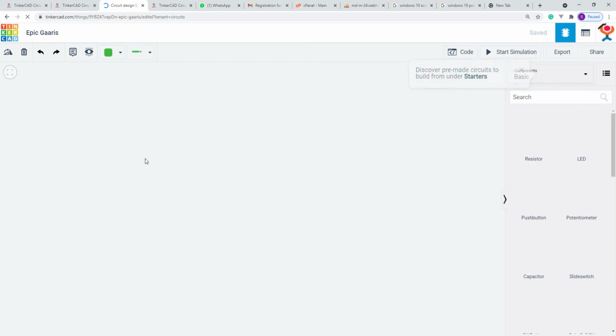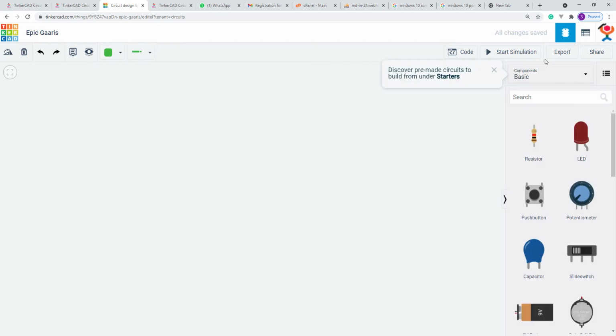A new window will open with all the options available. So this is my workspace. In the top left corner near the Tinkercad logo, you can see a project name, Epic Garys. This is my project name right now. You click that and change the project name. For example, my project is LED control. So now my project name is changed to LED control.